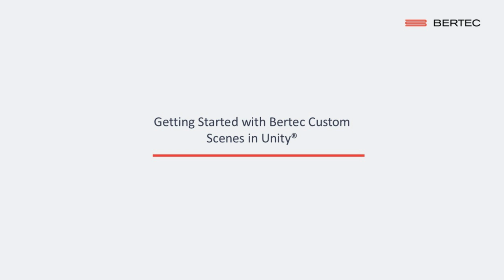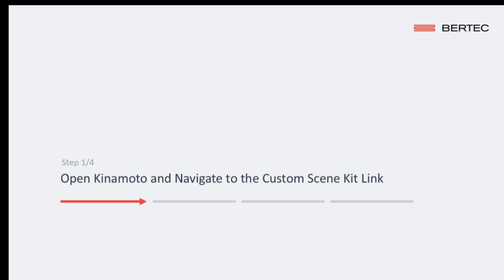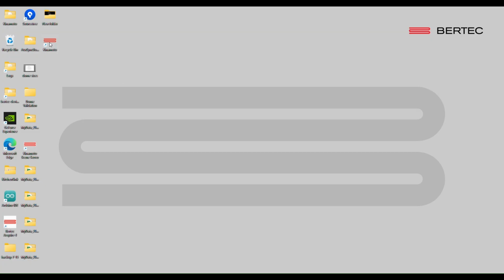Getting started with Bertec custom scenes in Unity. Step 1. Open Kinomodo and navigate to the Custom Scene Development Kit link. Go to your desktop and open Kinomodo software.